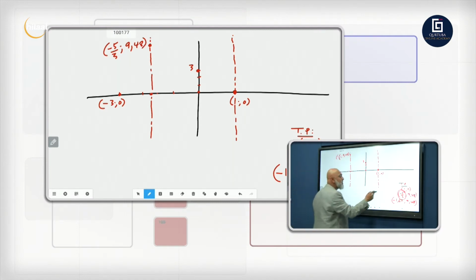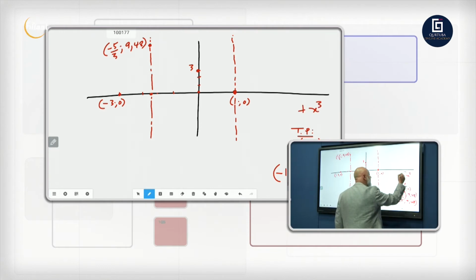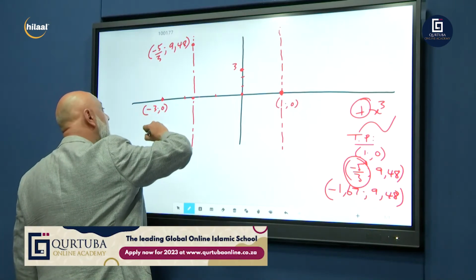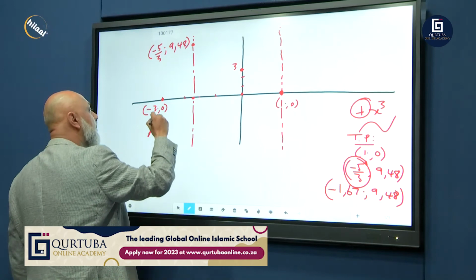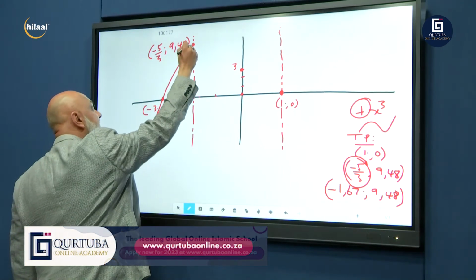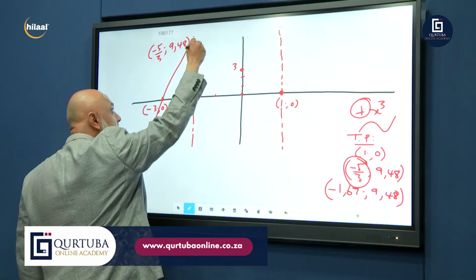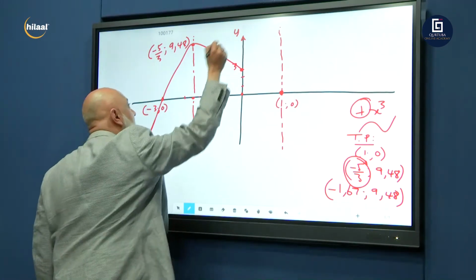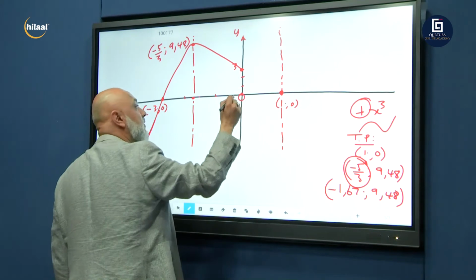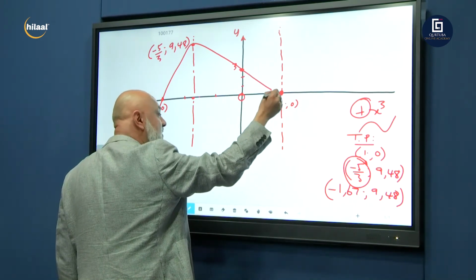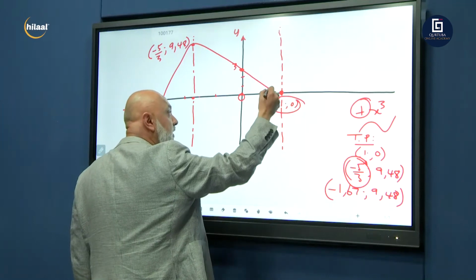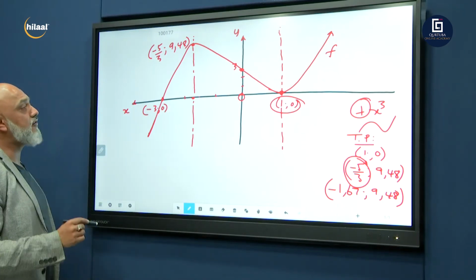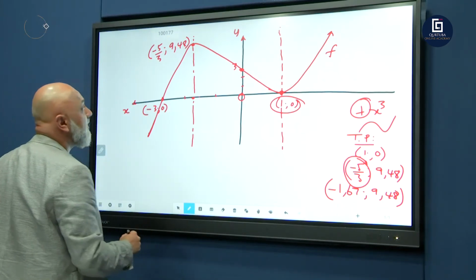It was a positive graph. Remember, for f of x, x cubed was positive. Therefore, it goes from the bottom up. So we start at negative infinity. Increasing, increasing, increasing, increasing. Stop. Turning point. We come down. Decreasing, decreasing. It cuts your y-axis. Remember, that's your y-axis. This is your x-axis. This is 0. We're coming down. Decreasing, decreasing. It's supposed to cut through here, but it's also your turning point. So it changes direction there, and we can call that graph f. And there we go. That's your graph, fully sketched.